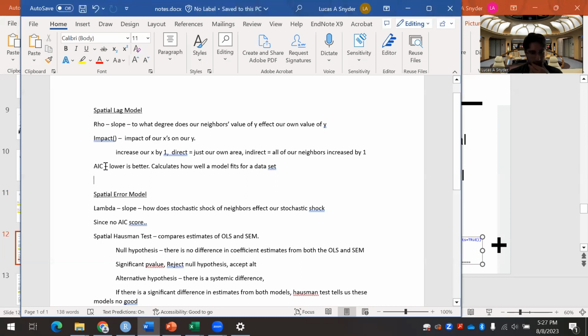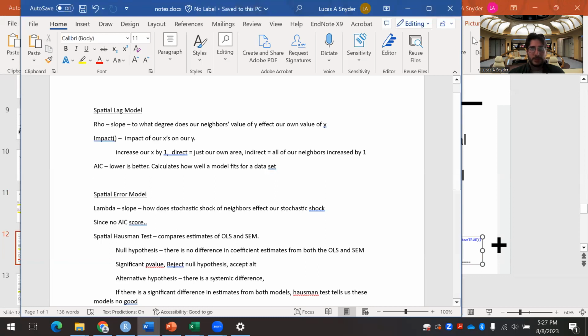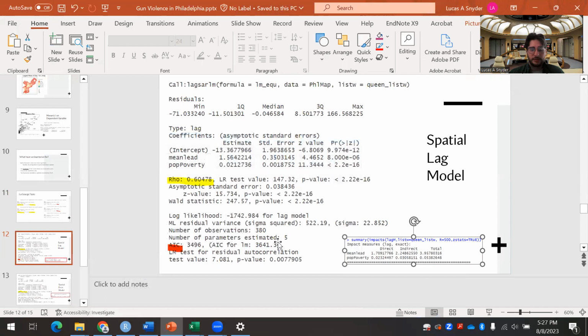But really what we're checking out is whether this model is better than our LM model. And right here, the AIC score is exactly that. It tests how well the model fits the data, and the lower the number, the better. Right here we have a lower number compared to the LM AIC score, which is higher. So it looks like our spatial lag model is better than just our linear model. So looking good so far.